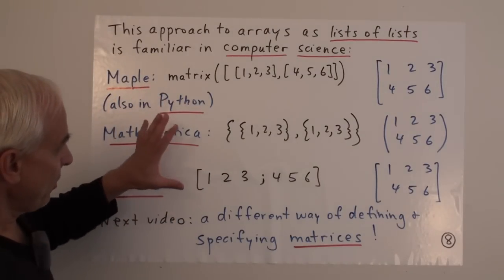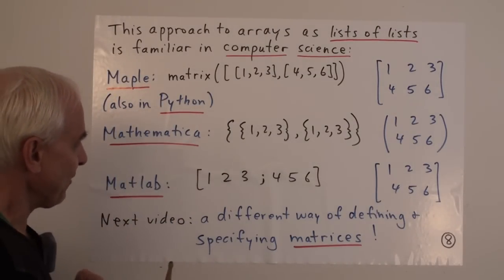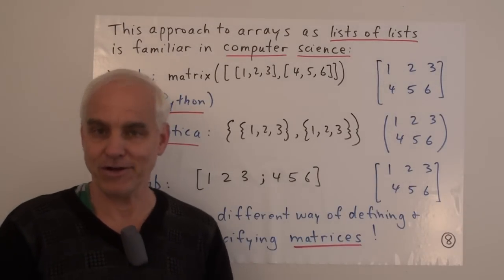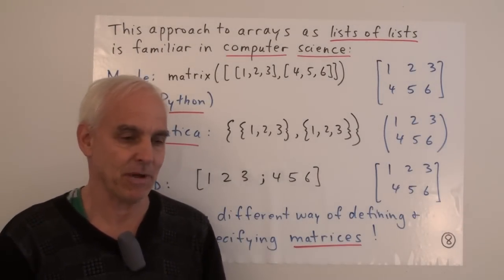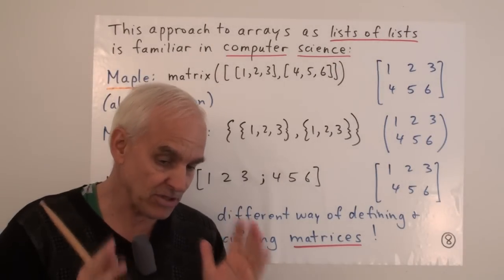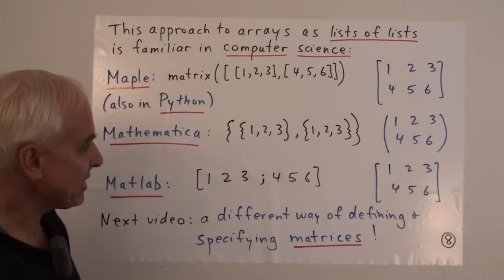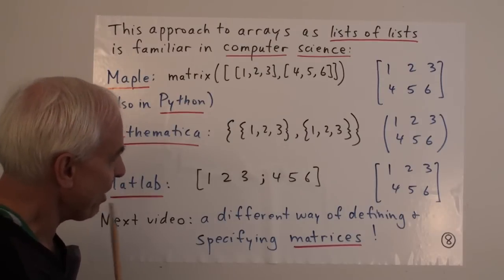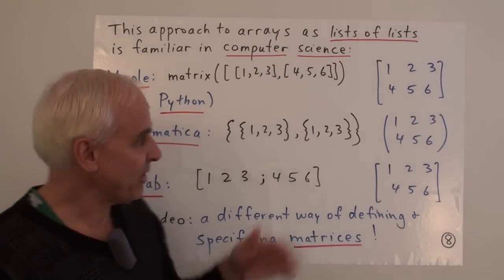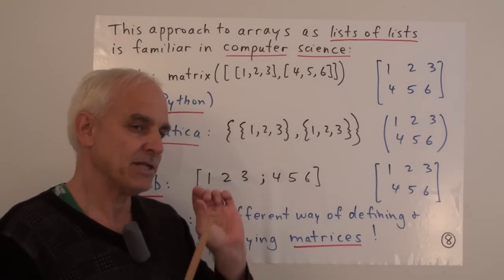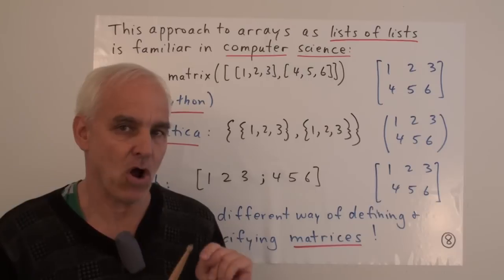So the approach to arrays that we've been laying out here is very tried and true and will be familiar to many of you. But for those of you to whom it's not familiar, it's really important to get on top of it. There is something to be said a little bit, though, about this approach. In all of these approaches, we're emphasizing the rows a little bit above the columns.